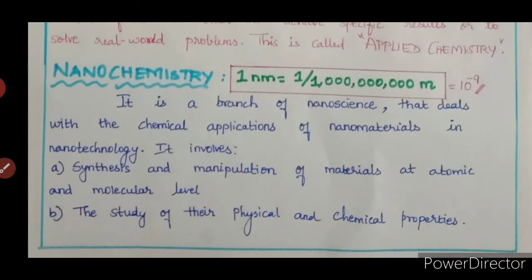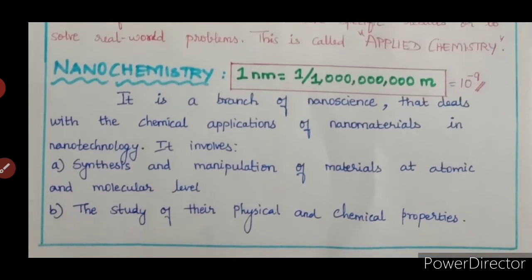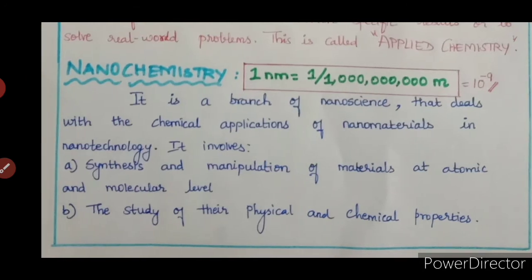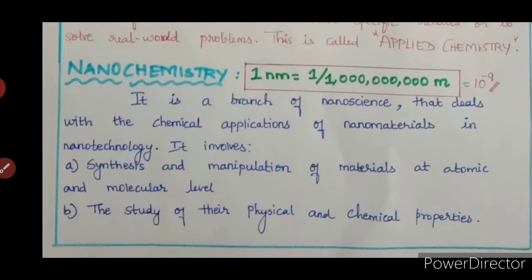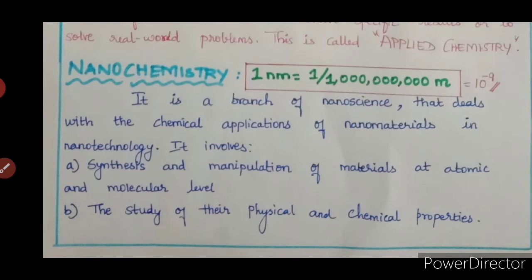You have 9 zeros, so this 1 by 1 billionth can be written as 10 power minus 9. So nano means it is a very small value. This billionth fraction is a very small value.